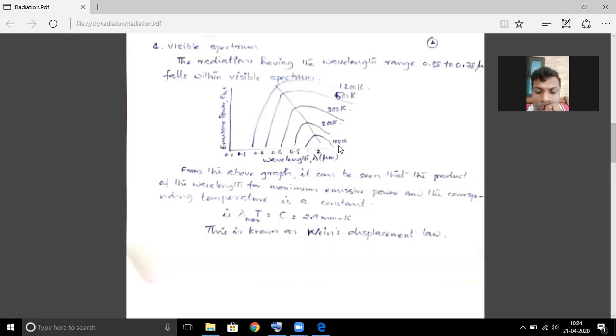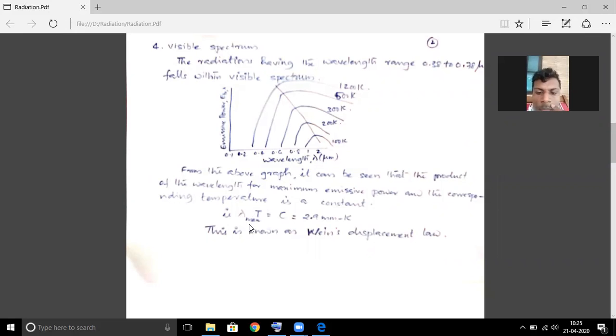And there is another important thing that we can observe: the product of the lambda max and the corresponding temperature is always a constant, which has a value of 2.9 millimeter Kelvin. This equation is known as Wien's displacement law, and it is used for finding the temperature of distant objects. You can use this equation to find the temperature of the surface of the sun, right? Surface of the sun.